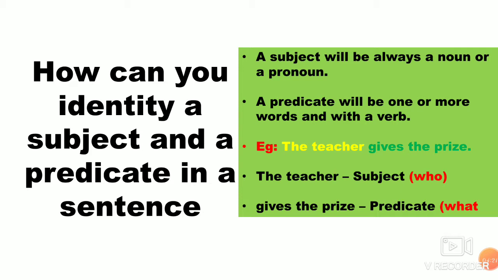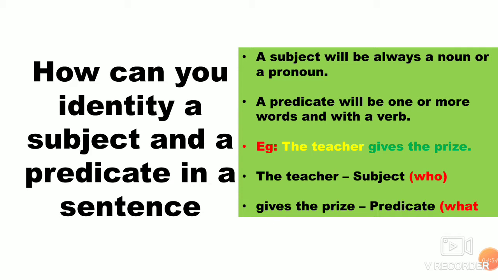For example, the teacher gives the prize. Here, the first part of the sentence is the teacher. So that is the subject. And the second part is gives the prize. So gives the prize is the predicate, which is the second part. So here you have a hint. When you see a sentence and ask who gives the prize? The teacher. So the teacher is the subject.